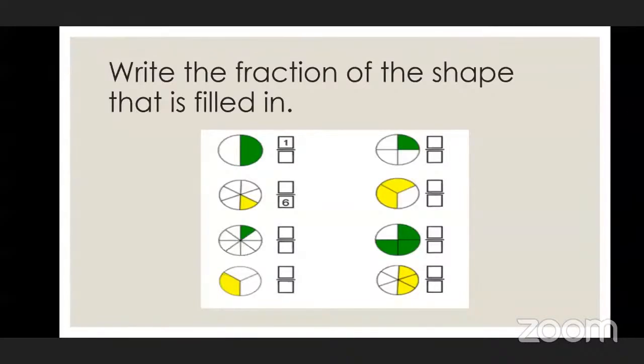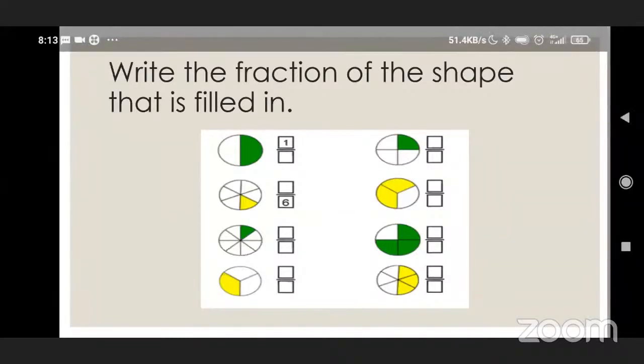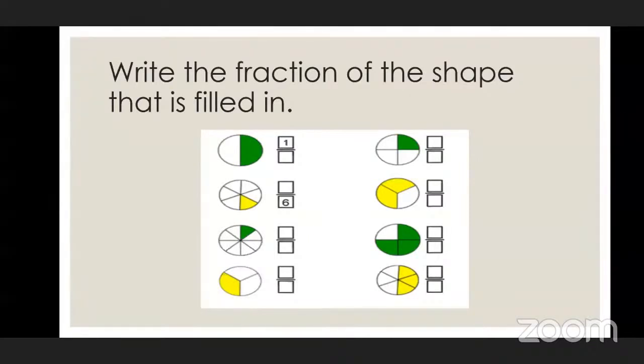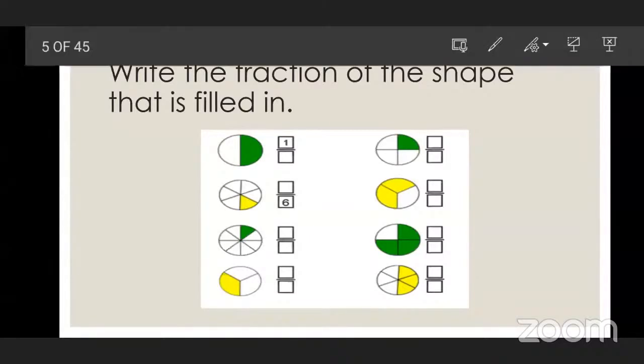The second circle which is next to it. How many equal parts are there? Sir, which question are you asking? I am asking, beta, the circle which is on the right side. The first one. Sir, in the first one, this one. Okay. What will come? Equal. So, 4 equal.